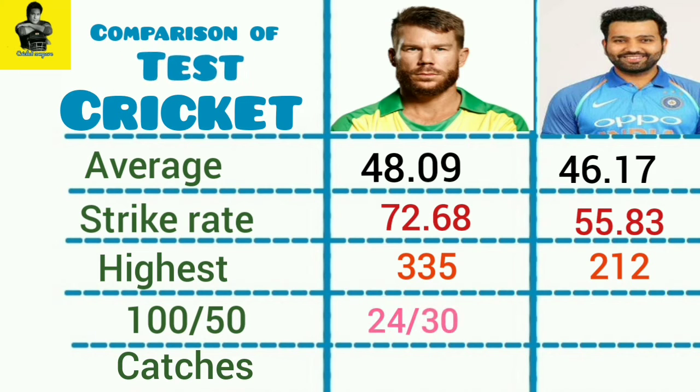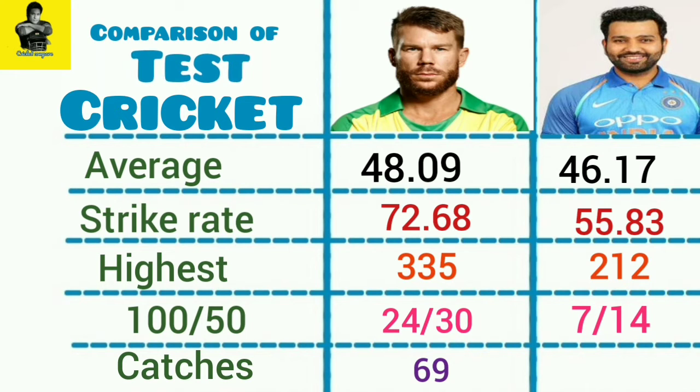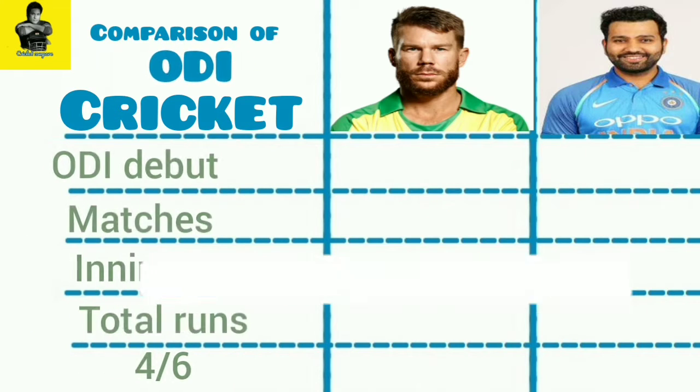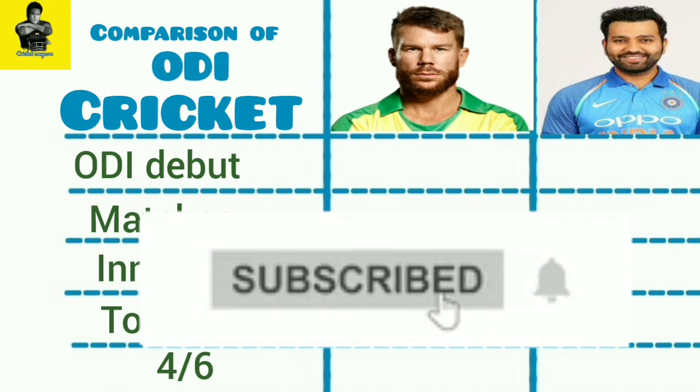Warner has scored 24 test centuries, 30 half centuries and he has got 69 catches in tests. Sharma has scored 7 test centuries, 14 half centuries and he has got 43 catches in tests. Let us now compare their ODI match records.